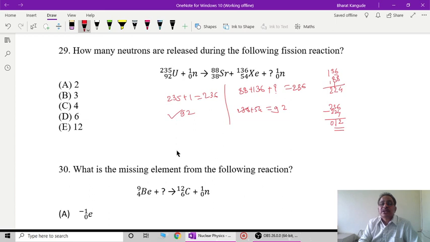Okay, so just check this. I'll get this number to be 12 such neutrons will be possible theoretically. Practically it is not. Practically it is 1 or 2 or 3, maximum 3, not more than that neutrons are possible in any of the reaction, but theoretically the answer comes here, and therefore E is the correct option here. So what practically happens and what theoretically happens, there is a little bit of difference. So this equivalence of the reaction or the nucleon number conservation tells you 12 such neutrons will be generated in the process according to example number 29.